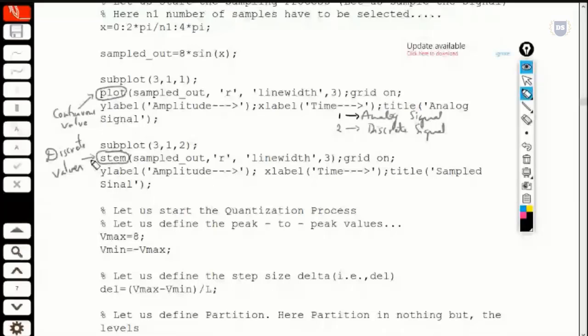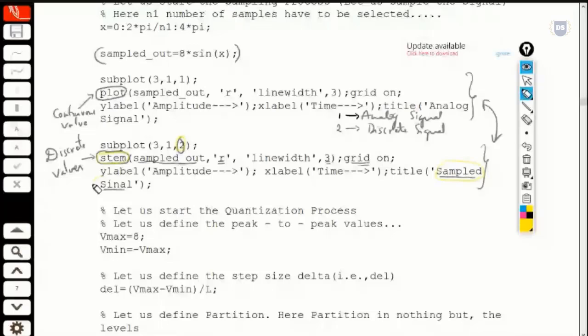And in fact, we are passing the same argument over here, which is sampled output. We want this to be red in color with line width of 3 as well as grid on. The only thing is, we'll be changing the title to sampled signal. This entire thing is copy paste. All I'm trying to change is this number, as well as this keyword, which is stem, followed by this title, which is sampled signal.